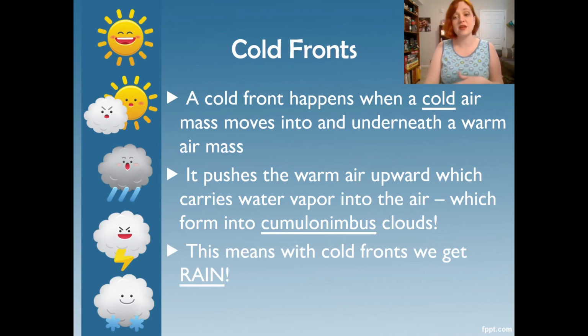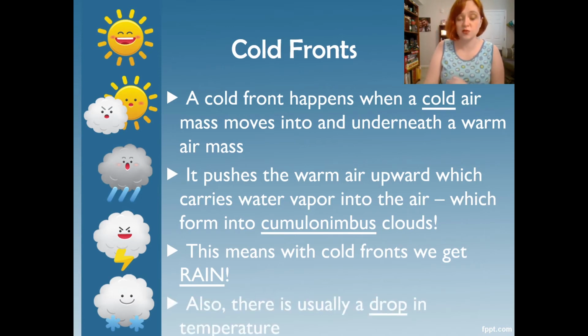And obviously from the name, not only does a cold front deal with cold air, it's also going to make the temperature cold, okay? So after a cold front passes over an area, there will be a drop in the temperature of that area. So it won't happen right where the front is. It's technically behind the front. So after that front line goes past your city, then your city has colder temperatures. And we'll look into that when we look at some weather maps and see if we can determine what weather certain places will be having, okay?